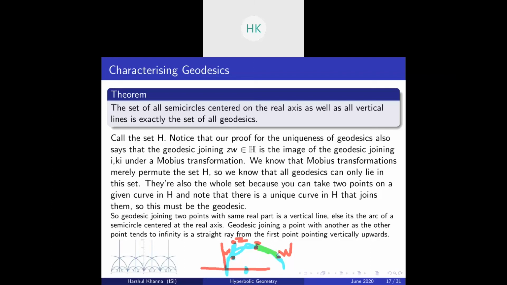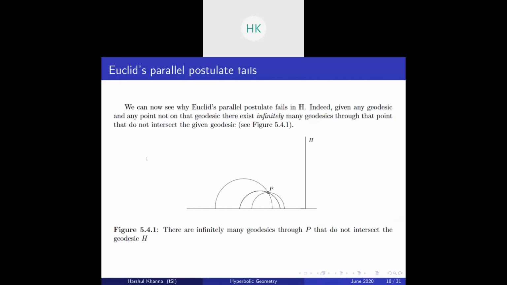Now suppose you have a point Z and a point at infinity, and we want to join Z to the point at infinity. What we do is start at Z and take a ray pointing vertically upwards and just extend it infinitely. So this will be a geodesic between Z and the point at infinity. Now we see how geodesics look in the hyperbolic plane. We have developed an intuition of how the hyperbolic plane behaves. Okay, let's move on.